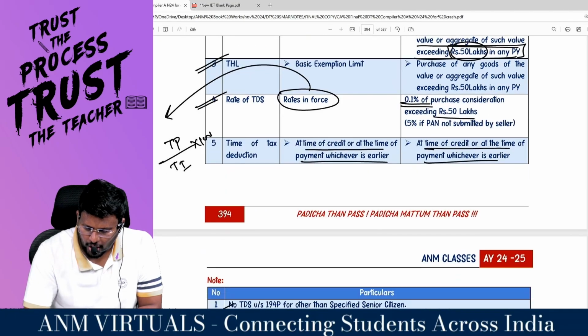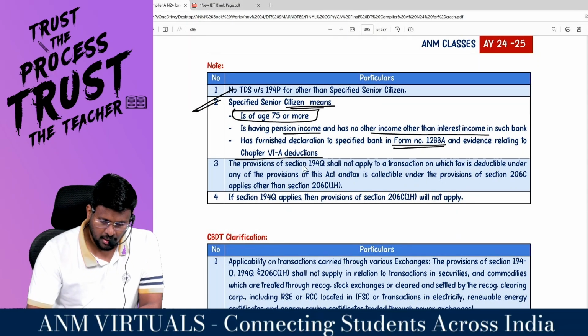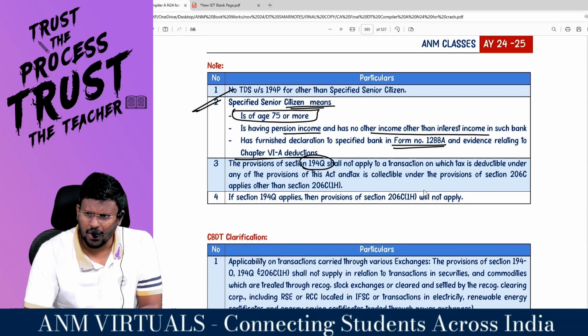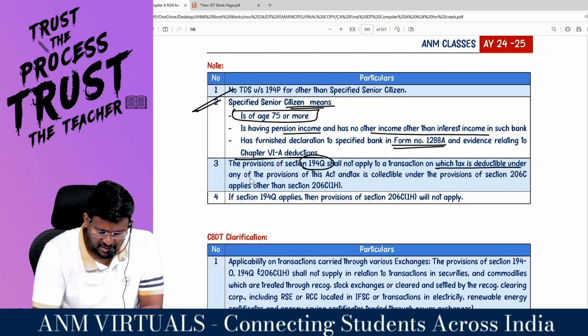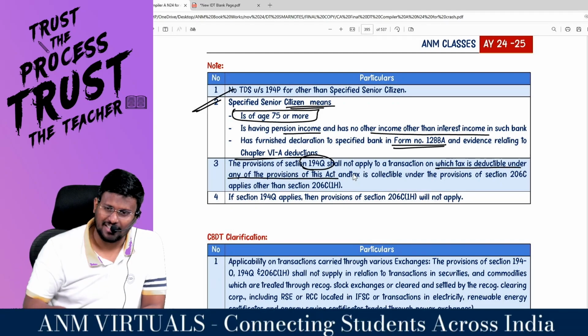At the time of credit or at the time of payment, whichever is earlier. Sir, the provisions of 194Q shall not apply to a transaction on which the tax is deductible under any of the provisions of this Act.